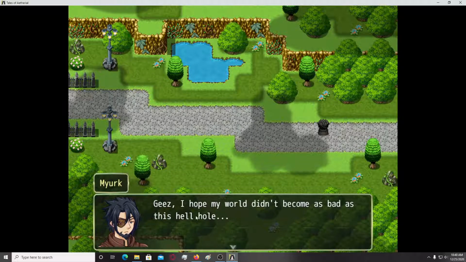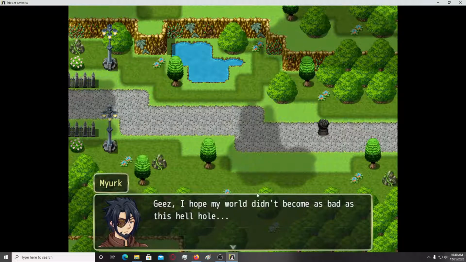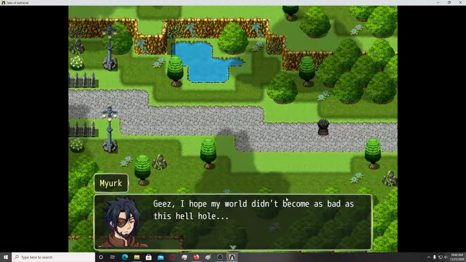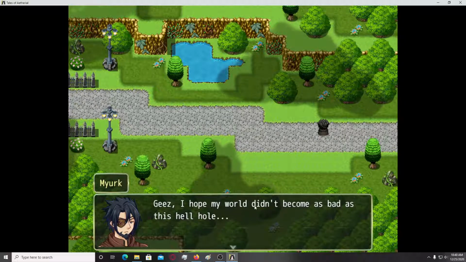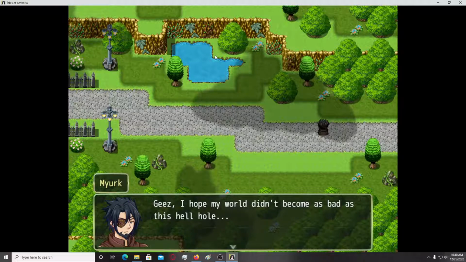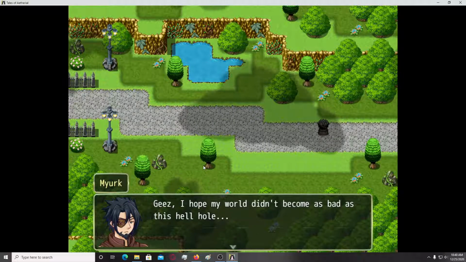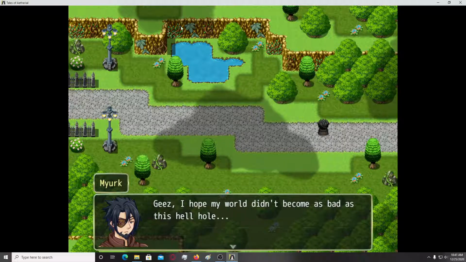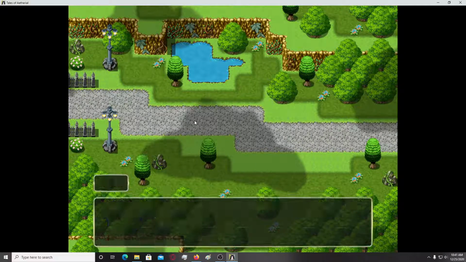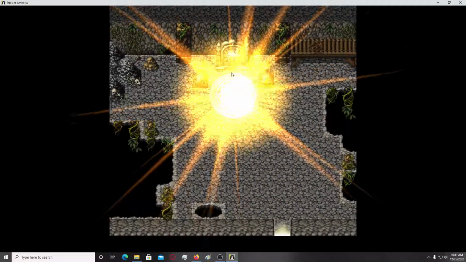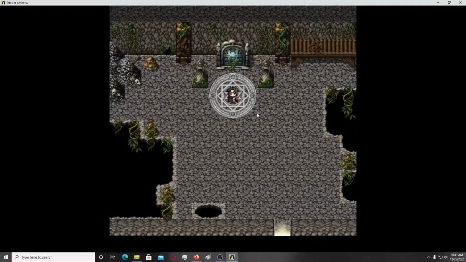Okay, my world and hellhole. I don't understand this contrast yet. Probably as the story develops, like my world didn't become as bad as this hellhole. Probably his world was this one before it became what it is now. Although looking at the graphics of it, it definitely doesn't compare. And I always have to admire the brightness of these.